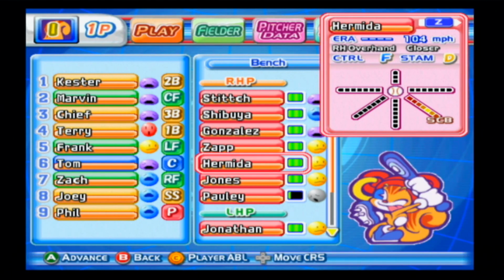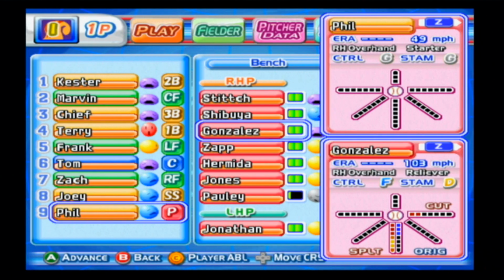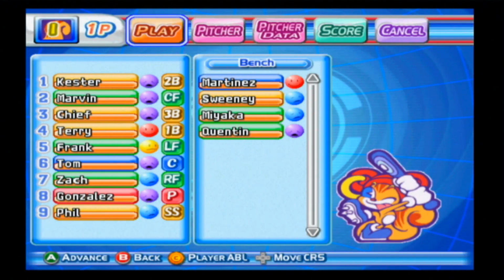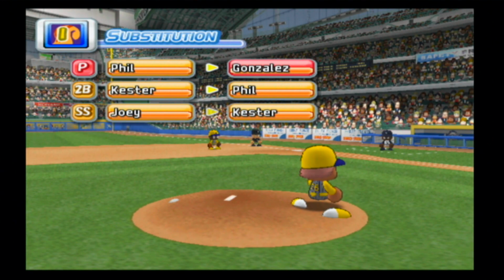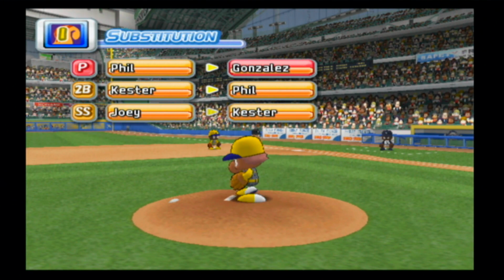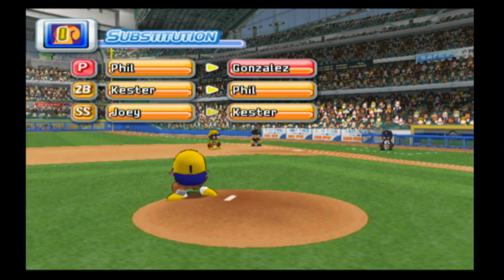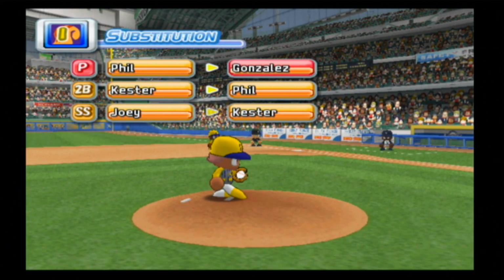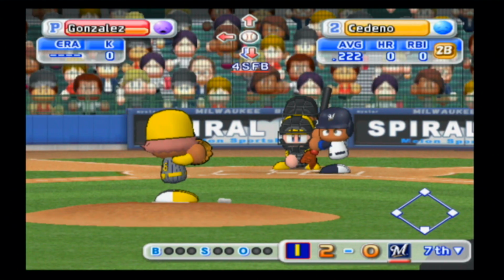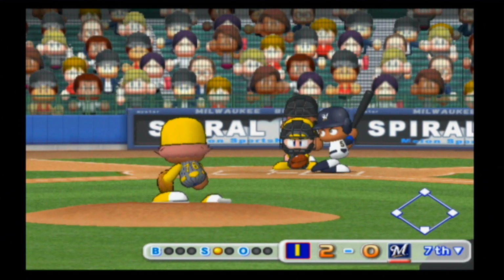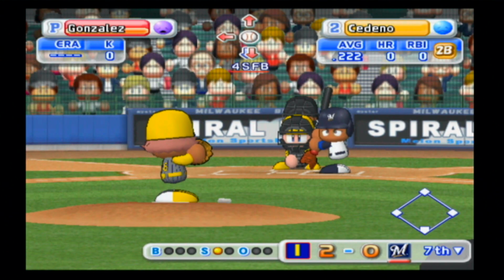Gil's left-handed, so Gonzalez will come into Joey's spot. Let's flip around those two. This is Gonzalez's first appearance of the year. The other two relievers that got in, Jones and Nakai, both got to pitch 2 innings. Well, as of right now, that will not be the case for Gonzalez.